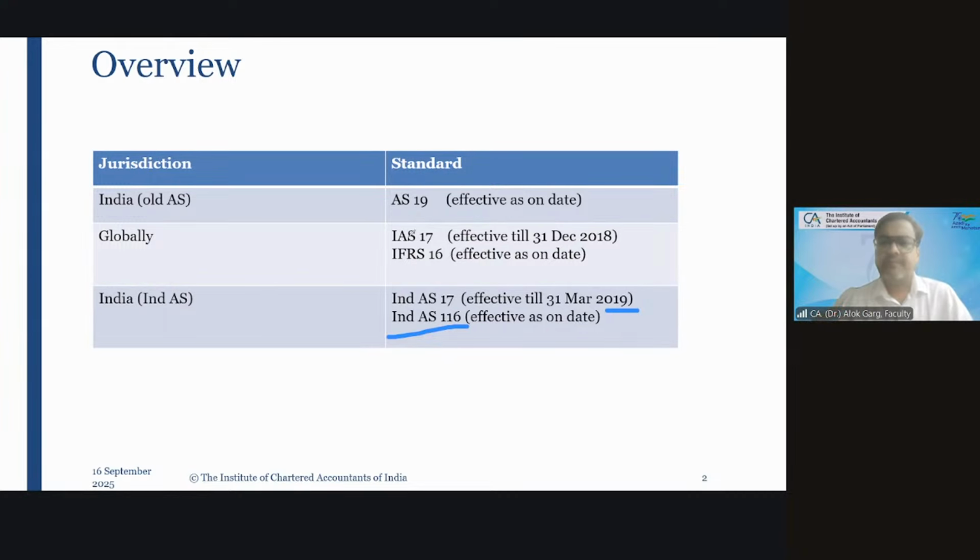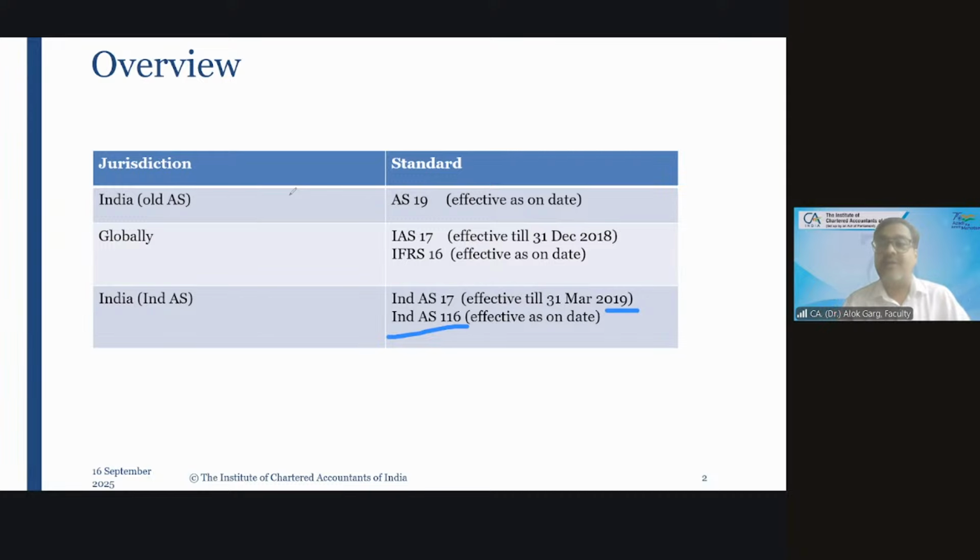Okay. So friends, what was the need for moving from IAS 17 to IFRS 16? What was the need? We already had a standard on leases. Globally also, we had IAS 17. Then what was the need for moving to IFRS 16? And of course, in India, we have converged IFRS applicable to India.